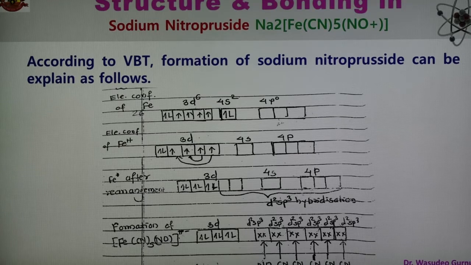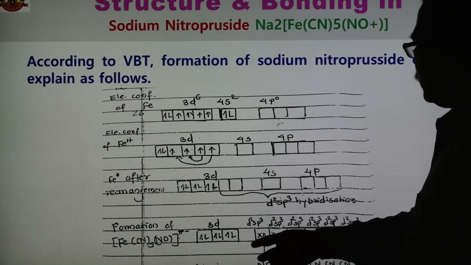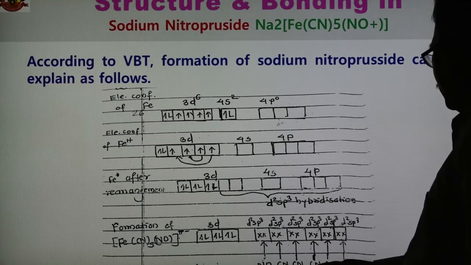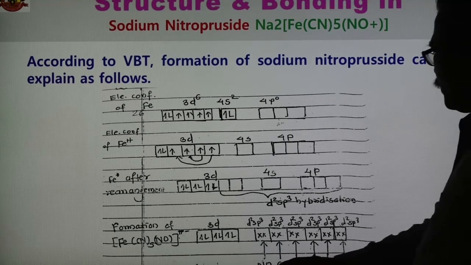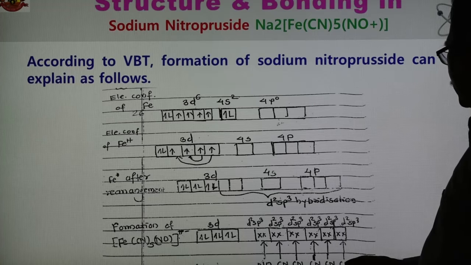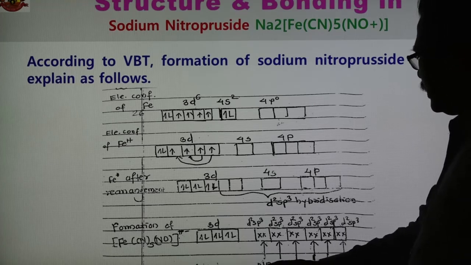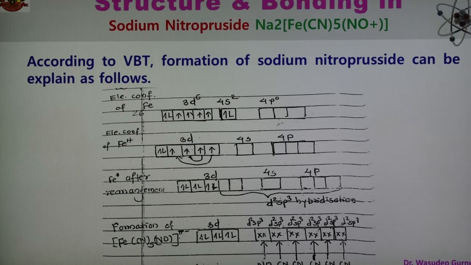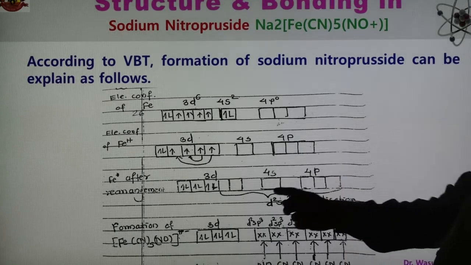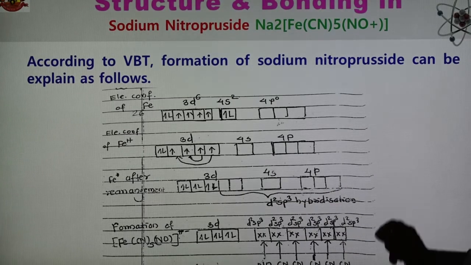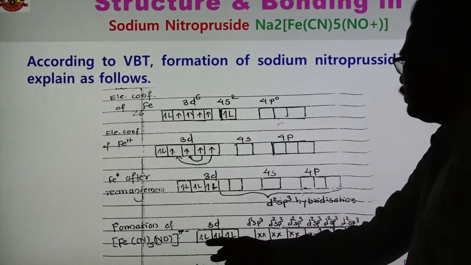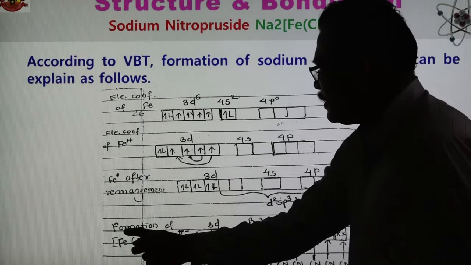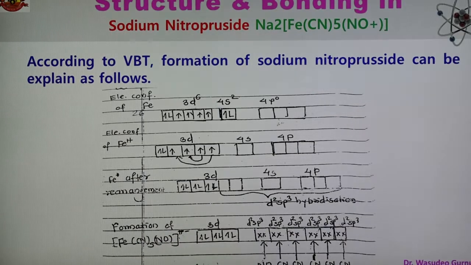So these 6 orbitals are vacant, and now there are 6 ligands here: 5 CN groups and one nitrosyl. These 6 ligands donate electron pairs to the vacant d2sp3 hybrid orbitals, and these 3 orbitals have 2 electrons each. So this is the last step, the formation of the complex, sodium nitroprusside.